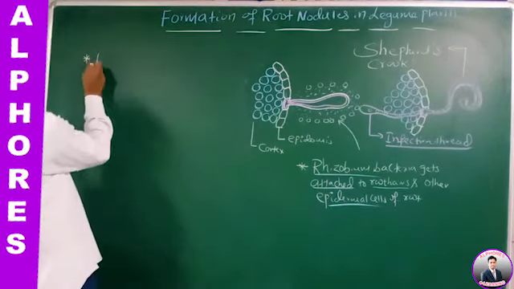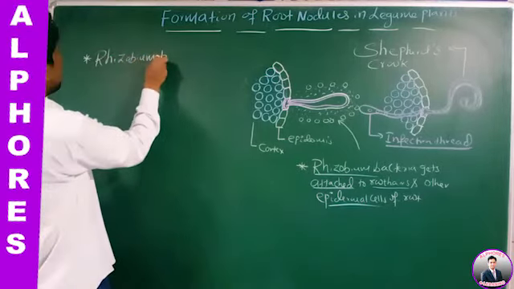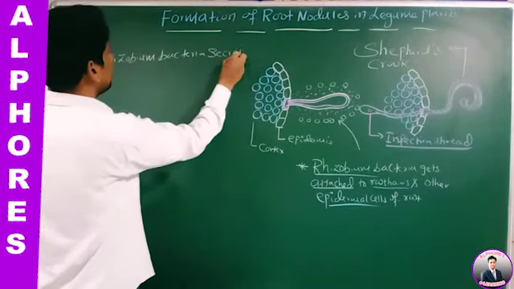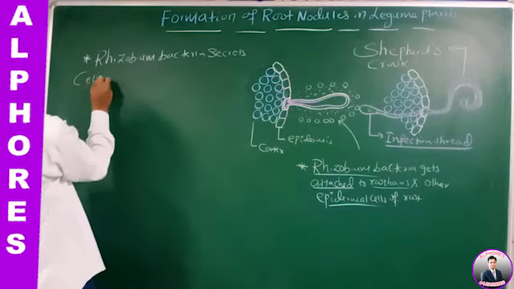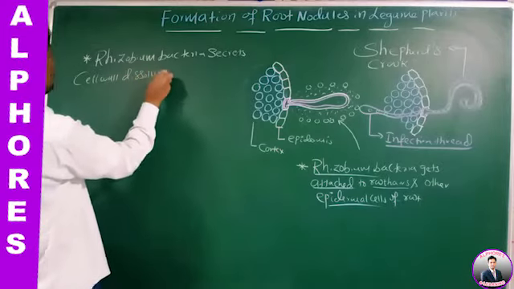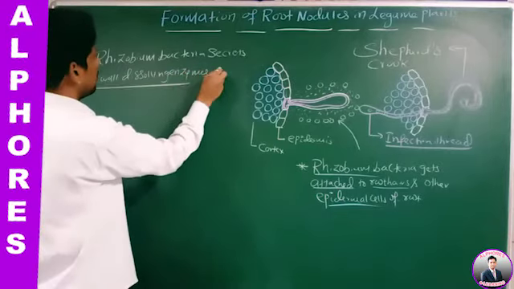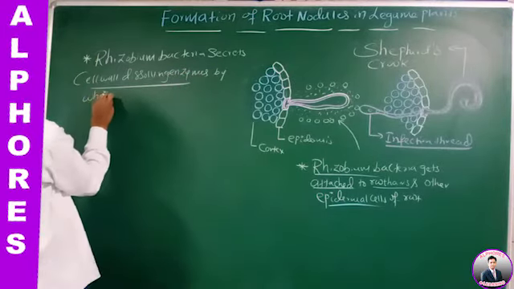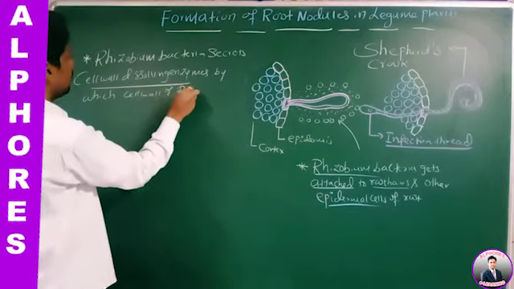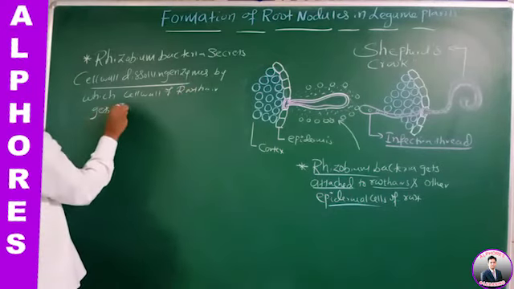Now, what is Rhizobium bacteria doing? Rhizobium bacteria secretes cell wall dissolving enzymes, by which the cell wall of the root hair gets dissolved.